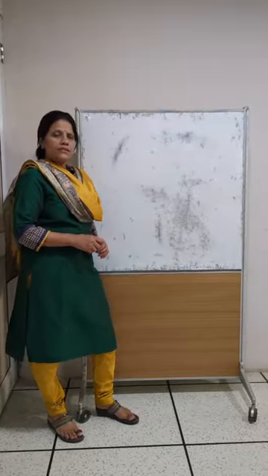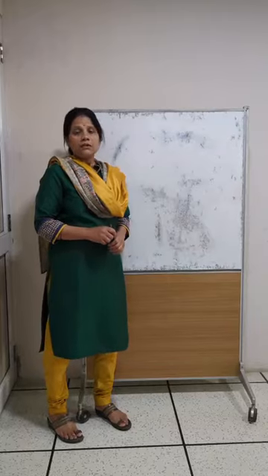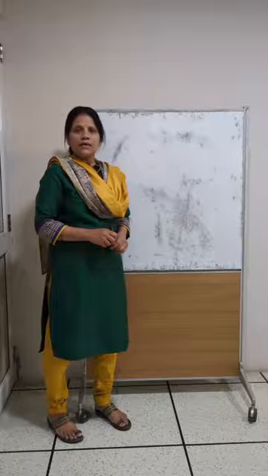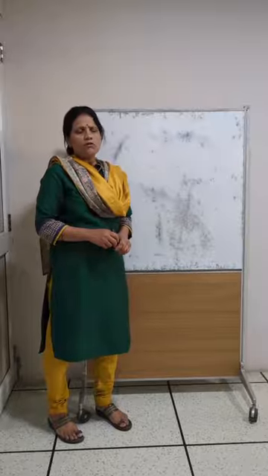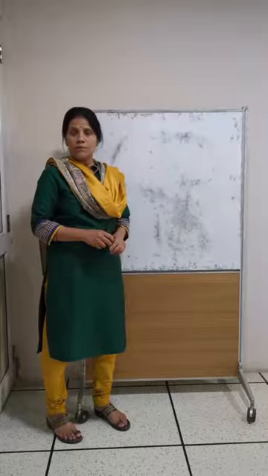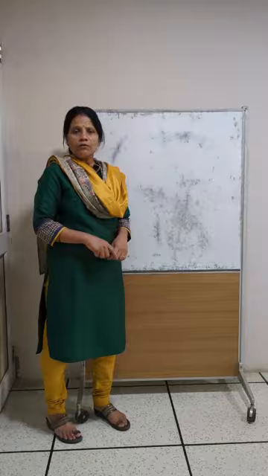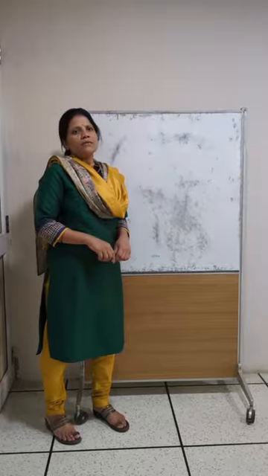So, in chemistry, different branches are there. First is the physical branch, then the inorganic branch, then the organic branch, and then the analytical branch. What is the physical branch? Where we study the phenomena and various principles of the materials. Then what are the organic branches?